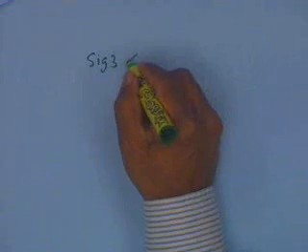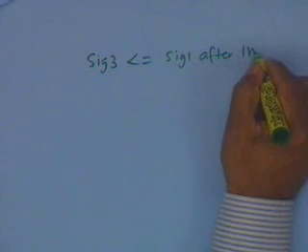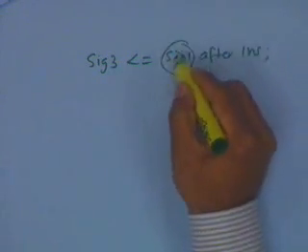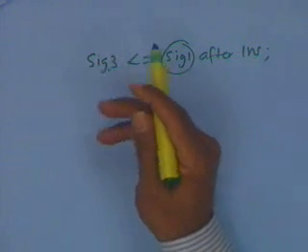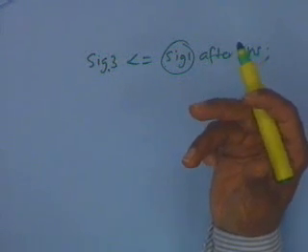But if we give something like sig1 is assigned sig3 after 1 nanosecond, then will it do the same thing? No, that's different. If I say sig3 is assigned sig1 after 1 nanosecond, sig1 is evaluated and scheduled for assignment to sig3 after 1 nanosecond. Instead of saying after delta, now it is a finite value, but it is the old value.